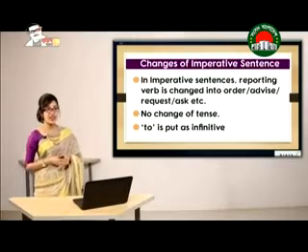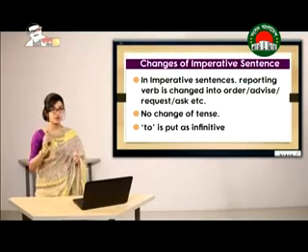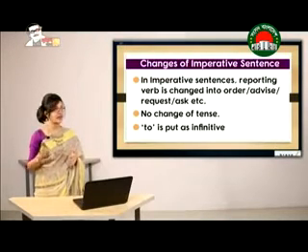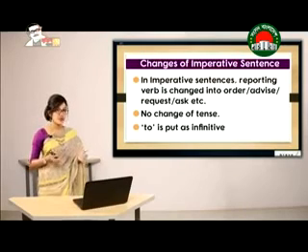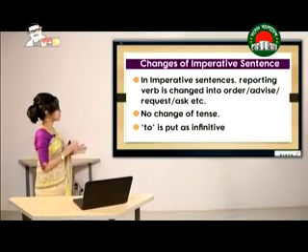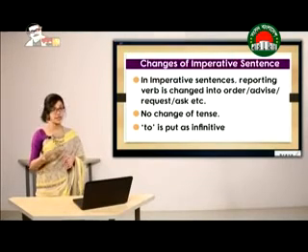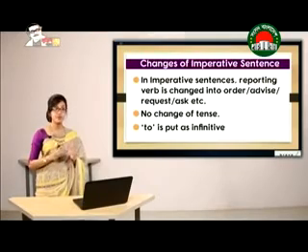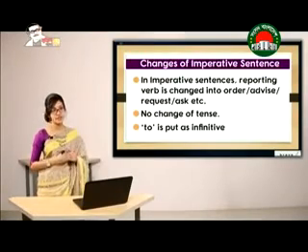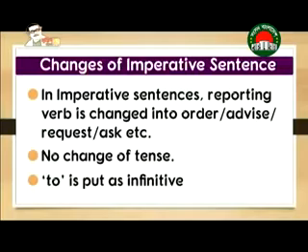As you know, in indirect speech the reporting verb that we have is either said or said to. But when you are changing an imperative sentence into indirect speech, you are going to replace the reporting verb. It can be replaced depending on the mood of the sentence, with order, advise, request, ask, etc.